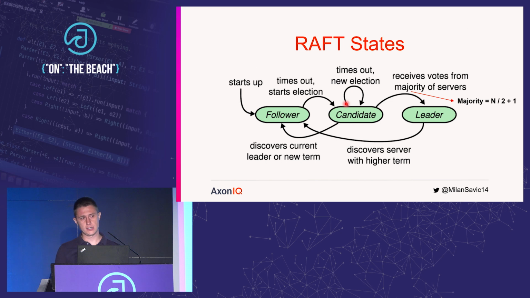There are three possible cases that can occur here. We can either receive majority of votes, that means number of servers in a cluster divided by 2, and we add 1 to that. So in a cluster of 1, majority is 1, in cluster of 2, majority is 2, in cluster of 3, majority is 2, and so on. So you may figure out that having odd numbers of servers in our cluster basically gives us the best ratio of cluster size and cluster availability.